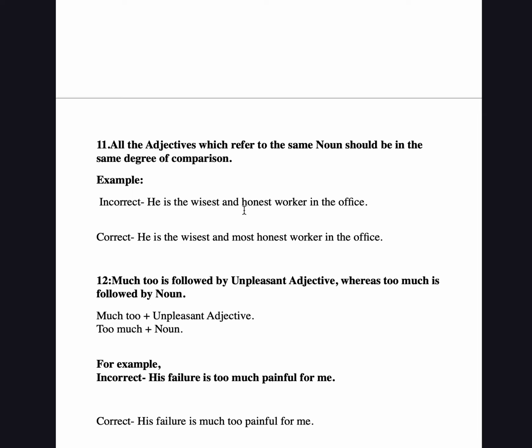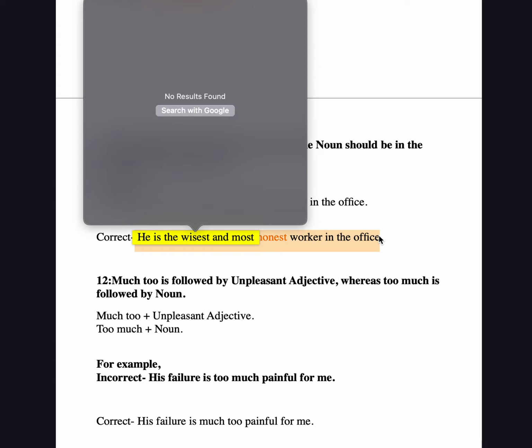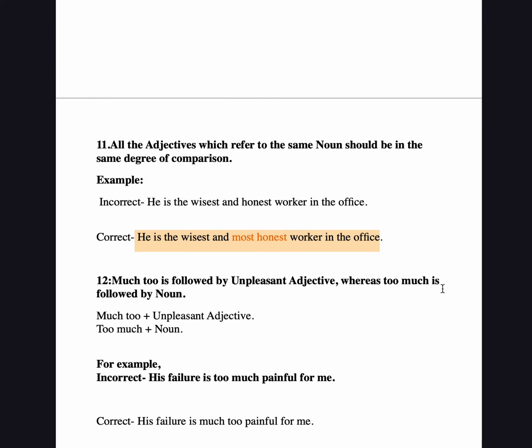Here wisest is in the superlative, but honest is not. So we use the superlative here as well, the most honest, and the sentence is completed: "He is the wisest and the most honest worker in the office."